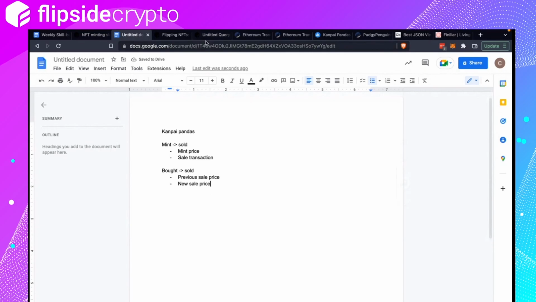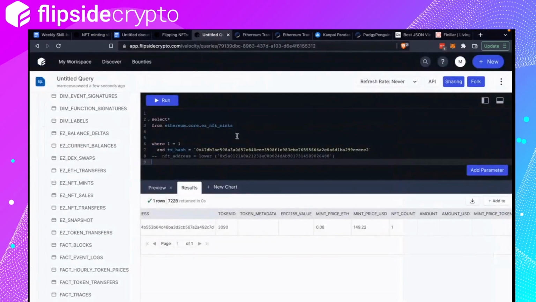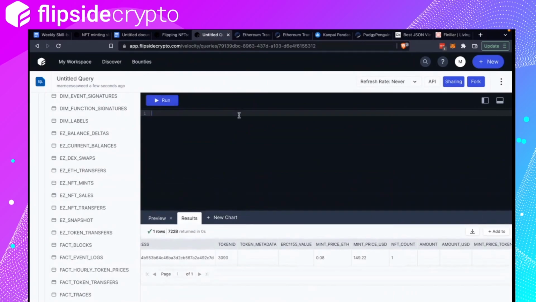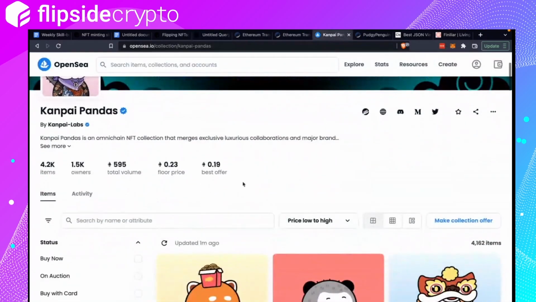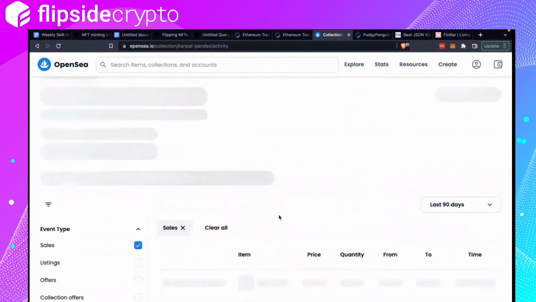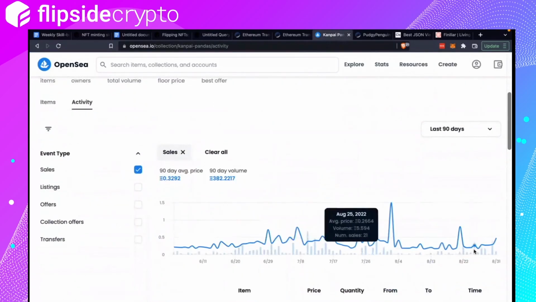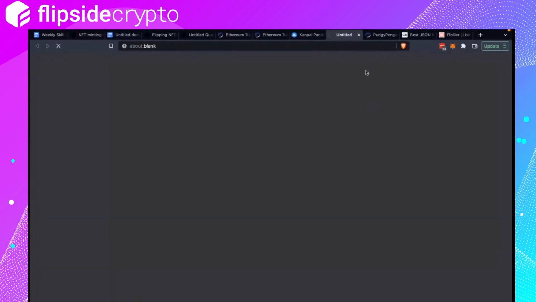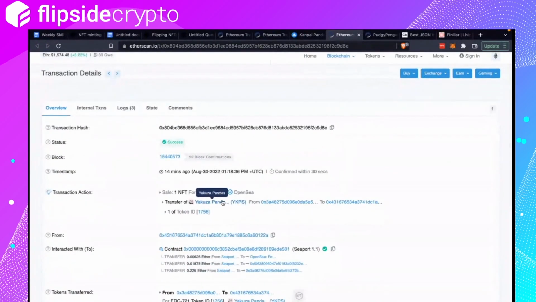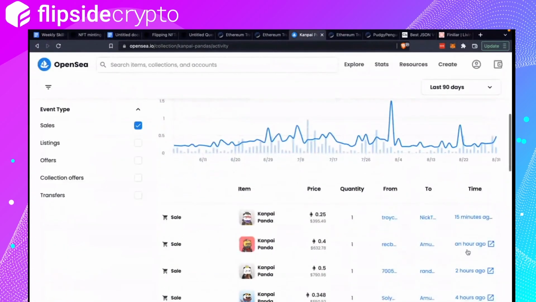Okay, let's see. So first things first, I want to get the contract address for this. So again, go to activity, go to Opensea, click on any transaction, and wait, are the addresses different?